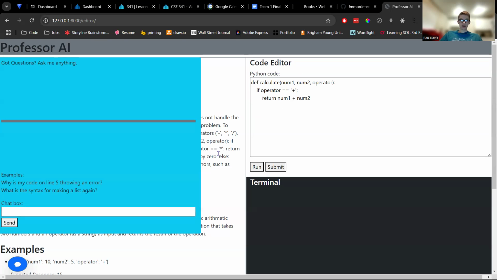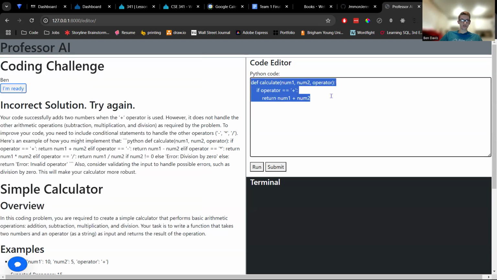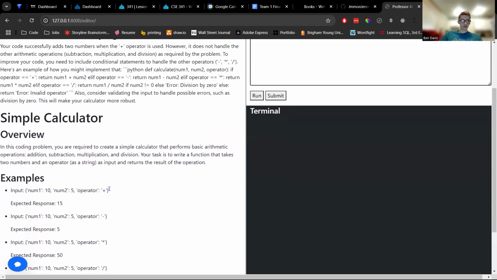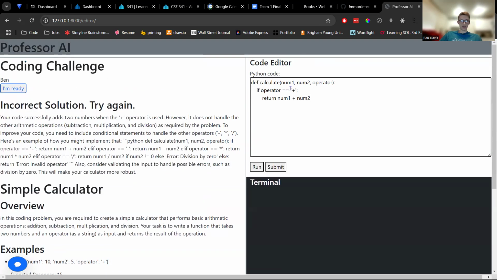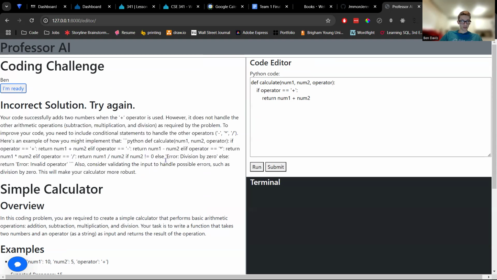So here I attempted to make a calculate function because that's what the AI told me to do. I didn't do it all the way. So here's what my AI instructor told me. You mentioned something about, consider validating the input to handle possible errors.